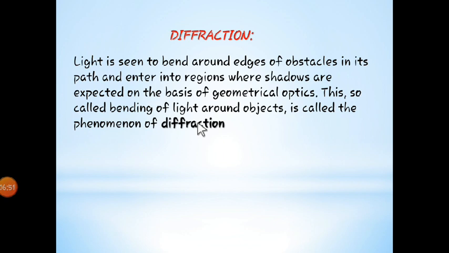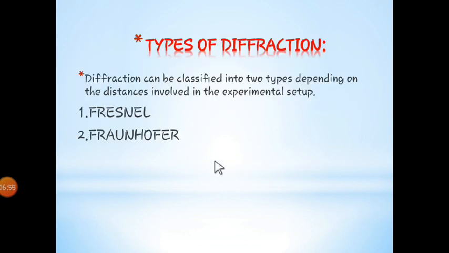Alright, so let's move towards the next point, which is types of diffraction. As we have seen, there is a bending of light near the edges of an obstacle, right? But how can we denote the types of diffraction, and on what factors does it depend? The factor which affects the diffraction is the distance. What is the distance? The distance between the source and the screen.